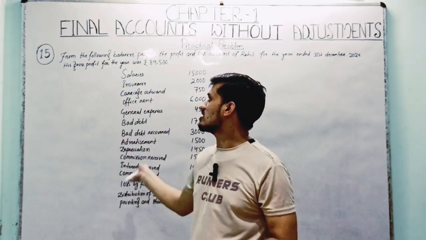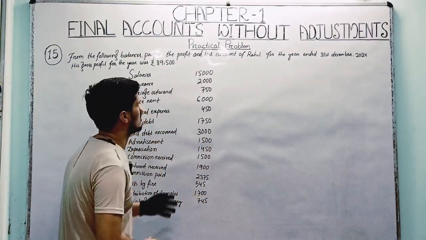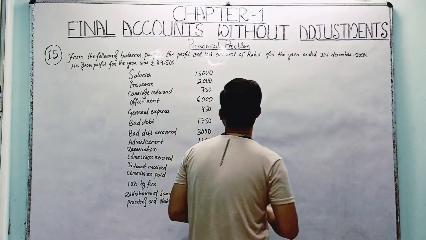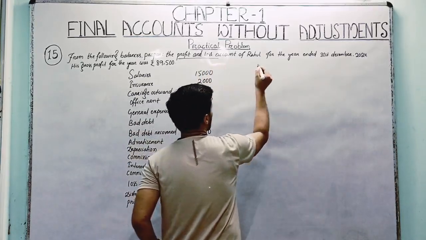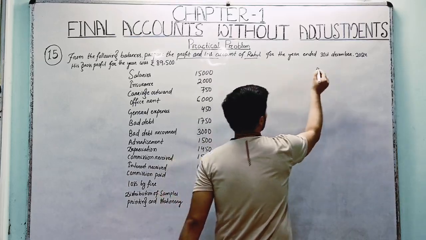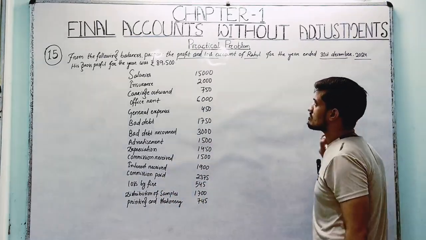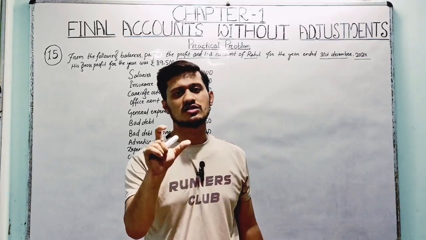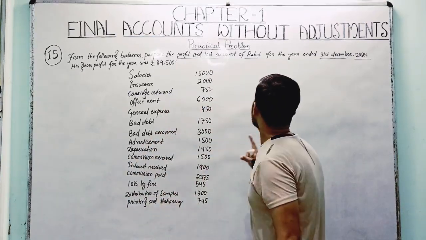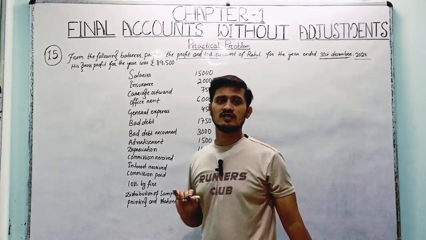So let's have a look. Question number 15: From the following balances, prepare the profit and loss account of Rahul for the year ended 31st December 2024. Here the question is asking only for the profit and loss account, right? And for the year ended 31st December, right?